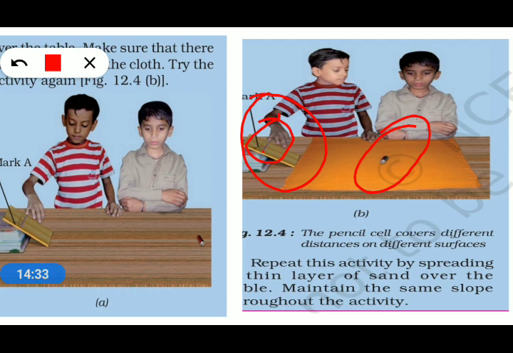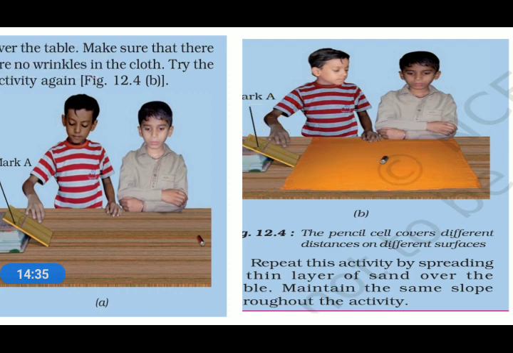Now in that activity, first we arrange a stack of books, and on that we make an inclined wooden plank. After that, at the marked place, we place the pencil cell and release it. The pencil cell rolls down the inclined plane and comes onto the surface of the table.